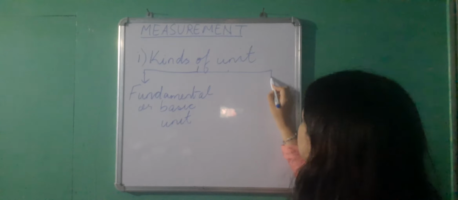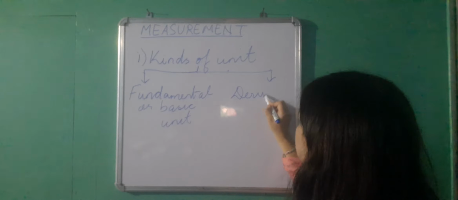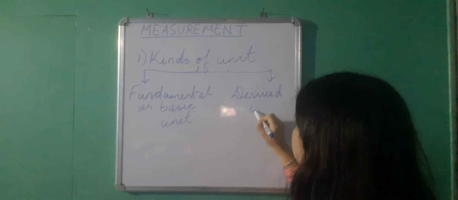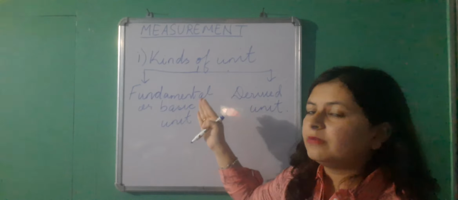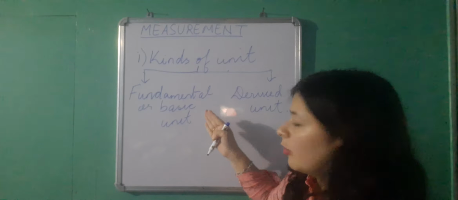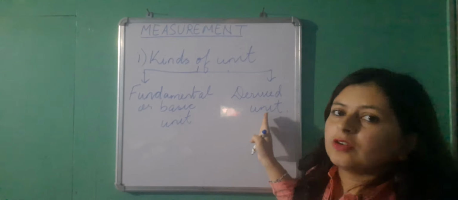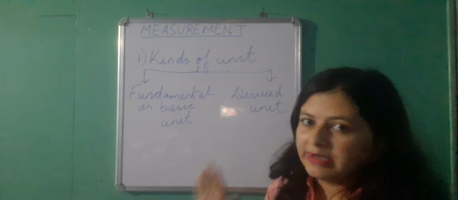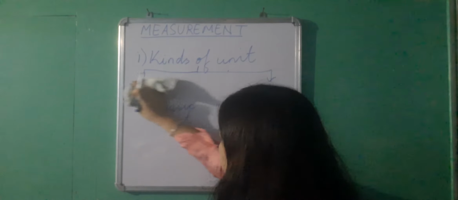And the second kind is derived unit. Now, we'll first be dealing with fundamental or basic unit. Then we will go to derived unit because it has a strong relationship with the fundamental unit. Okay, so let's see what fundamental unit is.